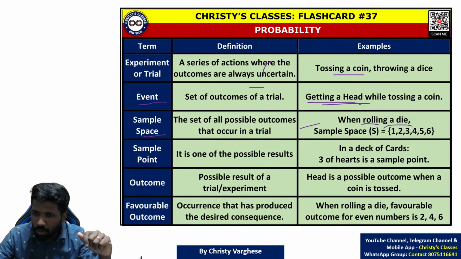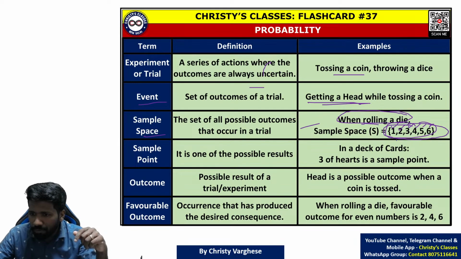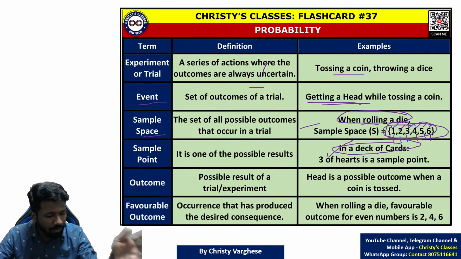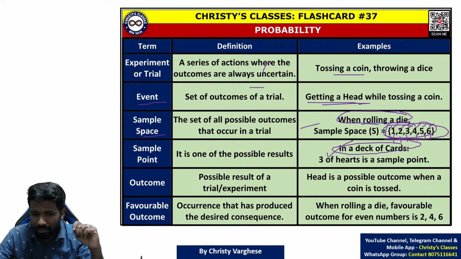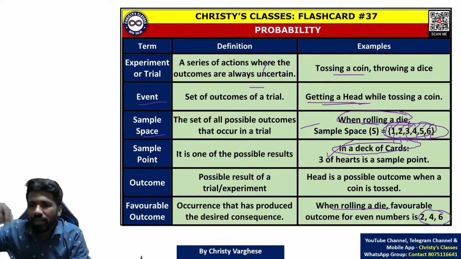Sample space means all things that can happen. For example, when you roll a dice for a snake and ladder or ludo game, all the things that can happen are 1 or 2 or 3 or 4 or 5 or 6. Sample point means any one of the points. For example, in this 1 2 3 4 5 6, all these are sample points. In a deck of cards, 3 of hearts is a sample point. Outcome means what can happen after the trial is done. Favorable outcome: when rolling a dice, favorable outcomes are 2, 4, 6. Favorable outcome means what all are favorable for our event.